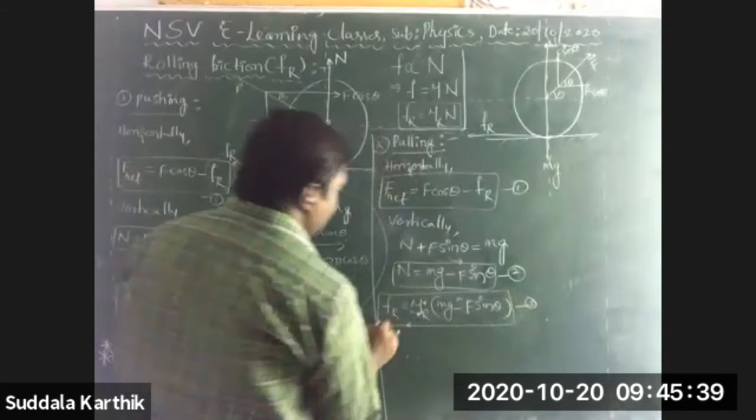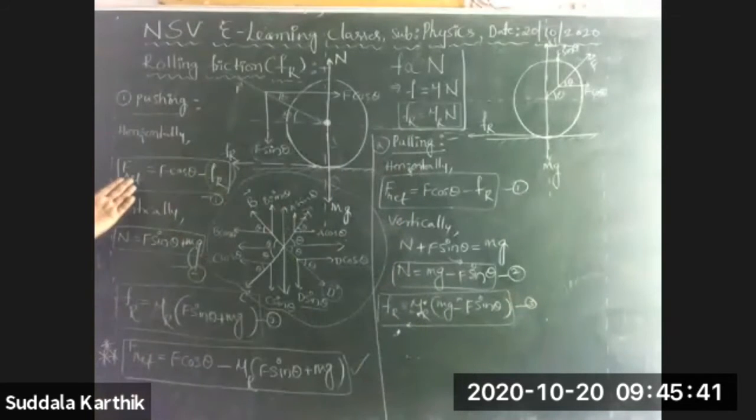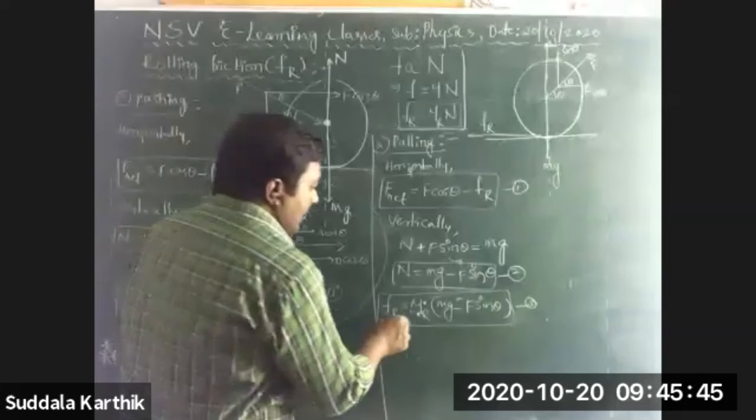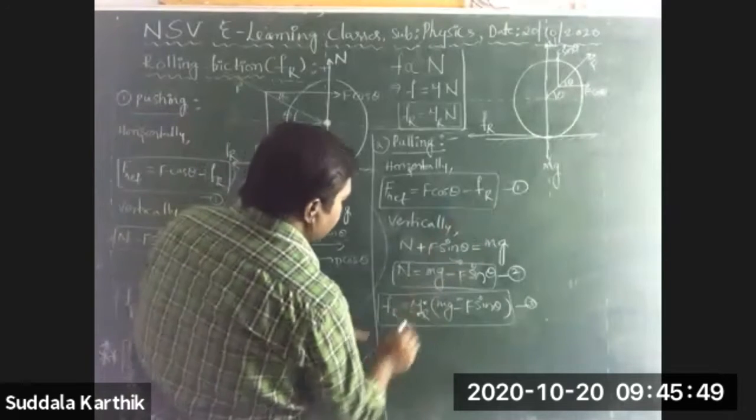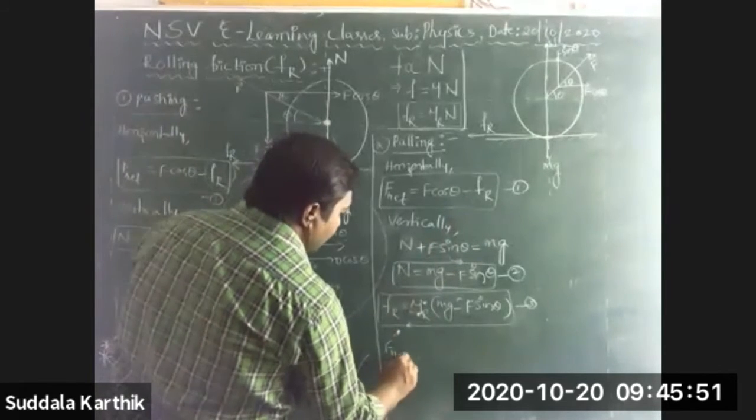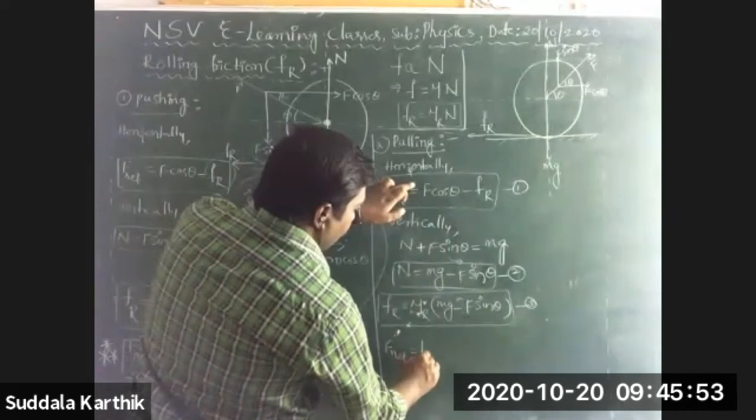All the equations are very, very important, Nana. That's why I'm drawing a box also. Right, Nana. Fr is there. Now I want to substitute this Fr value in this equation, Nana. So net force F net is equal to F cos theta minus Fr, which is how much, Nana?